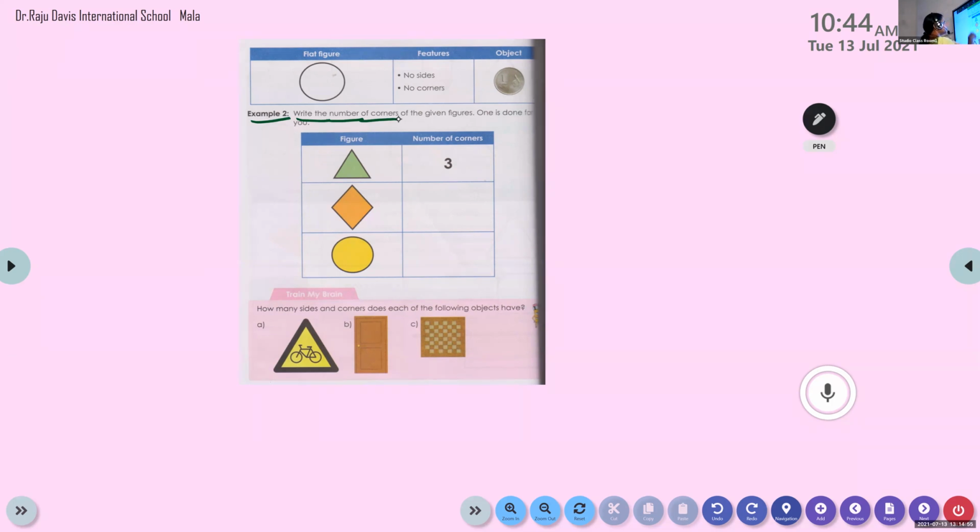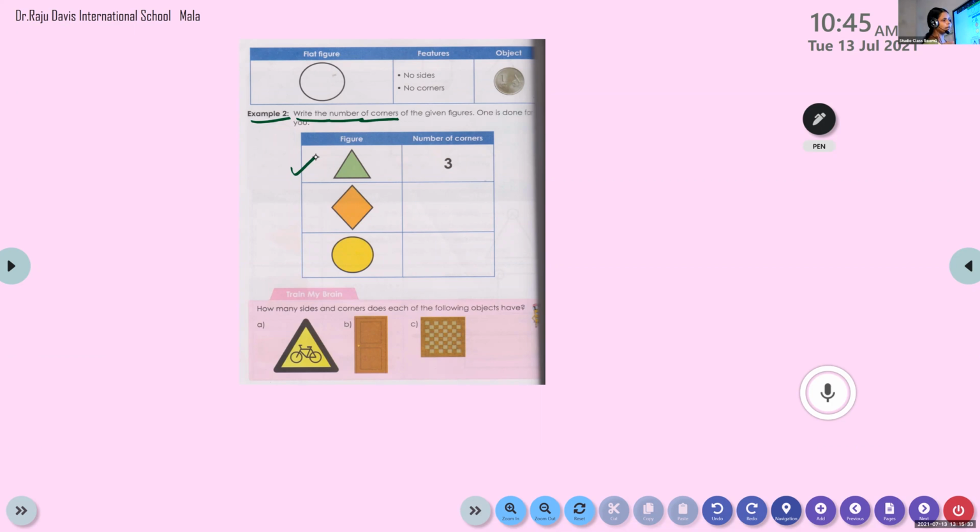One is done for you. Already one is done. Now let us see the first one. First figure. Amrin, please unmute. Others, please be quiet. Look at the first one. What's the name of the figure, Amrin? It's a triangle. Now, how many corners are there for a triangle? There are 3 corners. Always say the answer in a sentence.